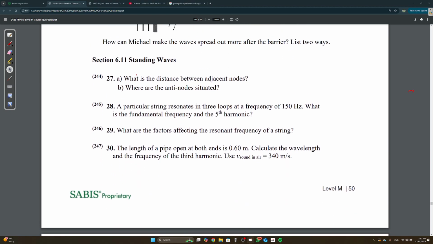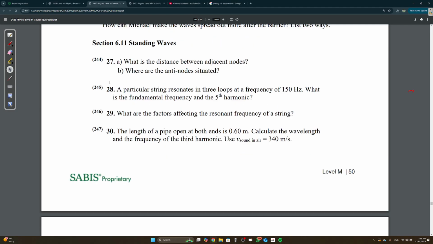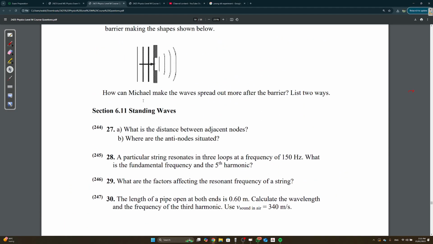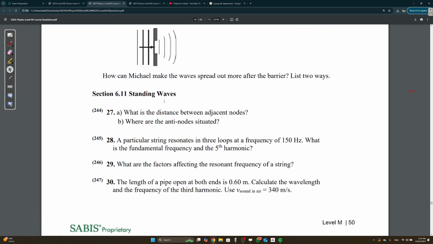What is the distance between adjacent nodes? Where are the antinodes situated? Oh, no, standing waves are not part of our material. We don't need 6.11. It's not part of our material.